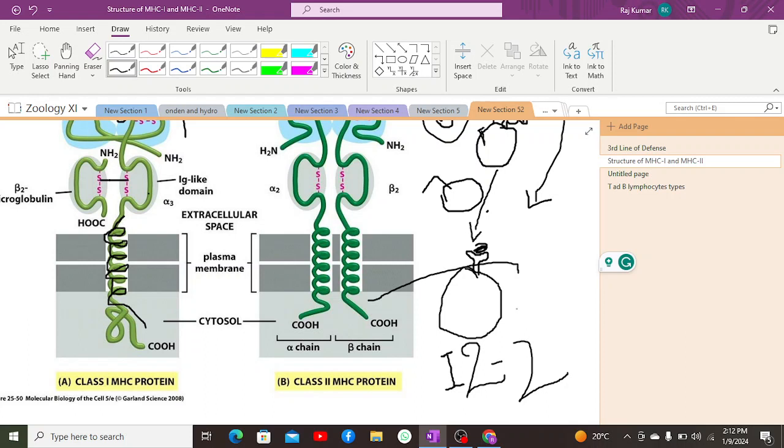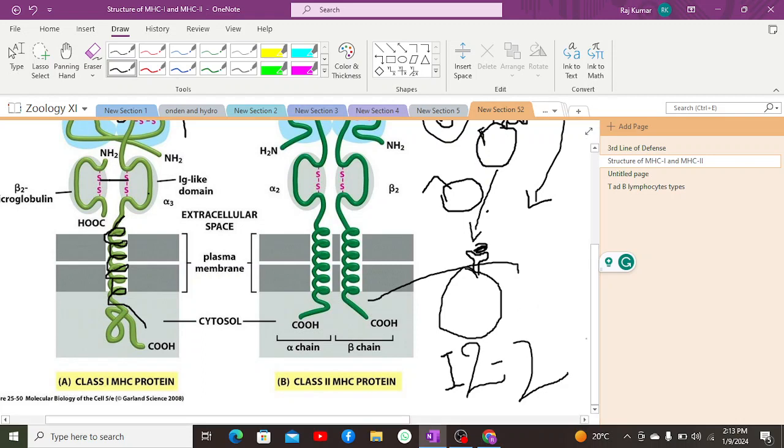And whenever there's a future encounter, the B memory cells as well as the T memory cells detect it. The B memory cells will directly convert themselves into plasma cells, due to which antibodies will be secreted from plasma cells. And when T memory cells see that a pathogen is again coming in the body, they will convert themselves into cytotoxic T cells, due to which they will destroy the pathogen which is causing the infection. Now, this is how it works.